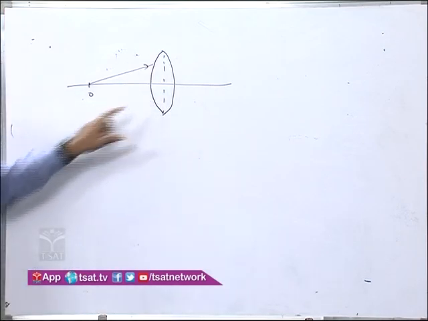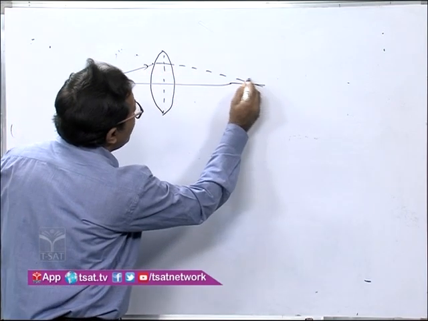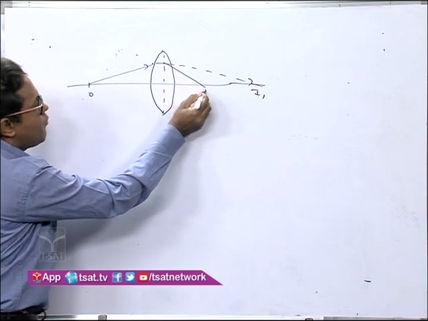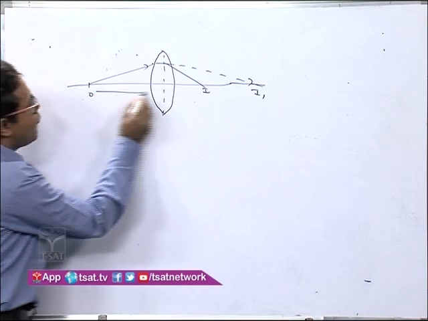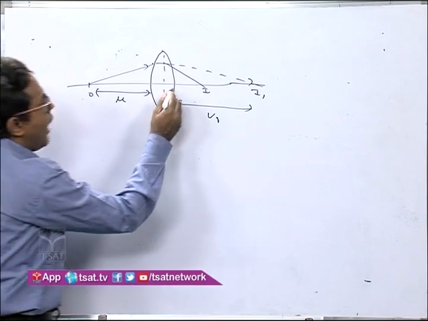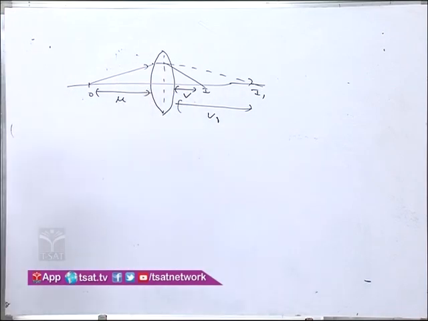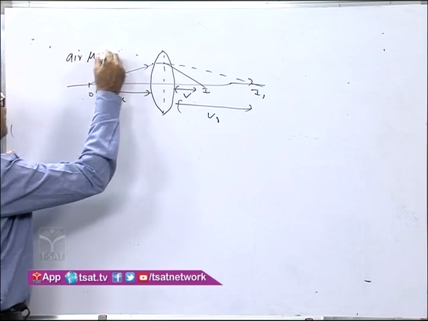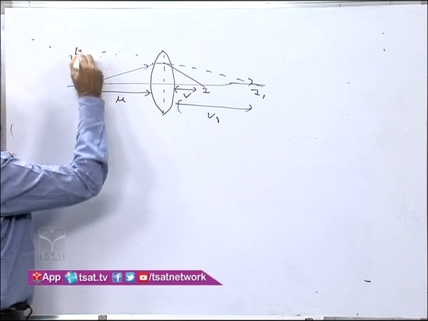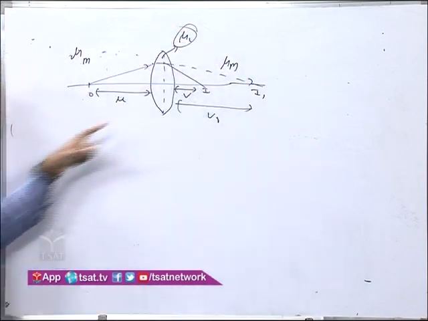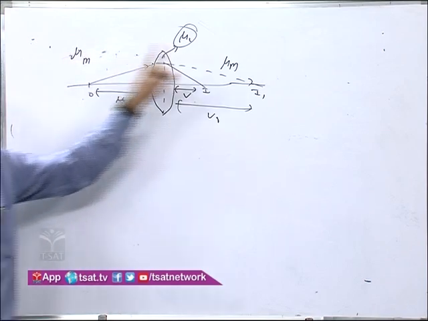It is refracted from the first surface. Let the image formed by this one be I1 here, and then after refraction from the second surface, let the final image be I over here. Now let this distance be u. Let this distance be v1, that is the intermediate one, and this final distance be v. Now can you tell me how to apply the Lens Maker formula? You know, let this be air, mu is 1, or you take some medium, mu lens, and mu medium. This is the refractive index of the lens, and this is also the refractive index of the medium.